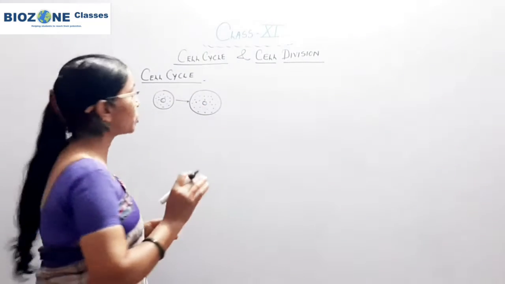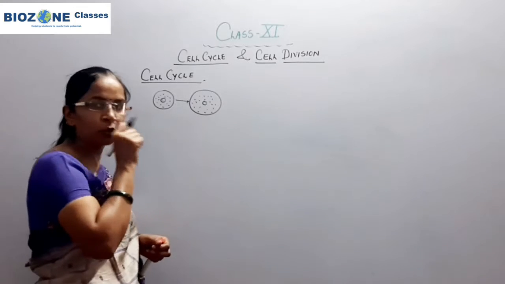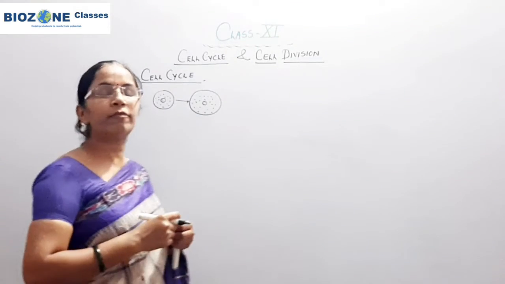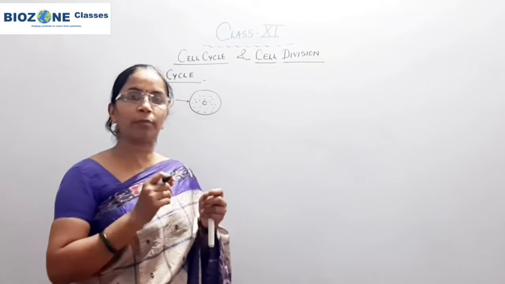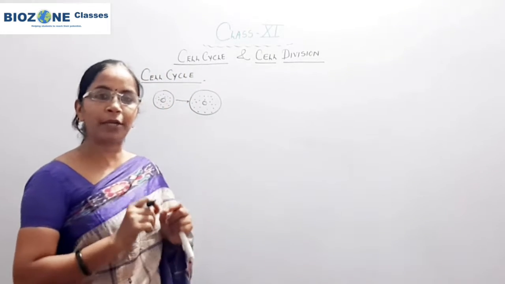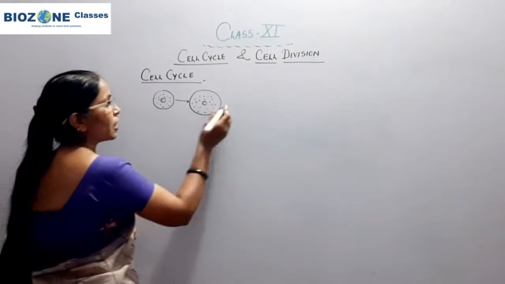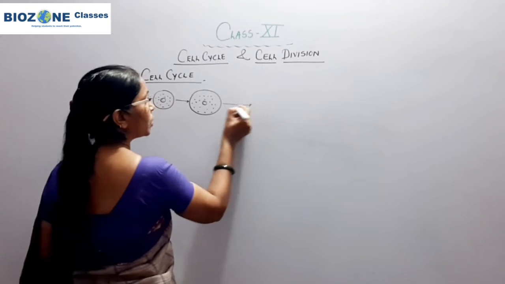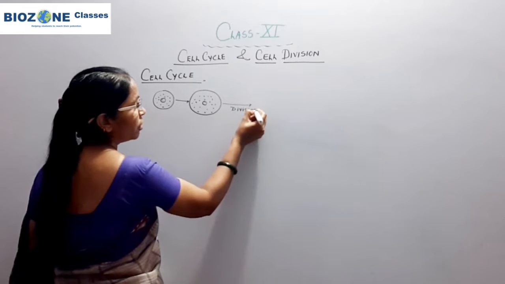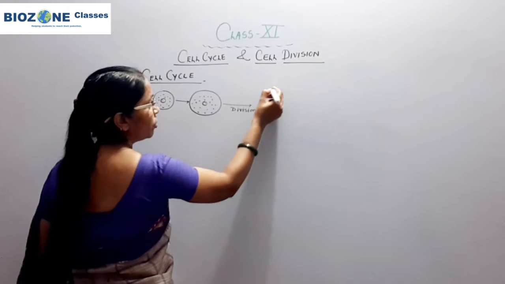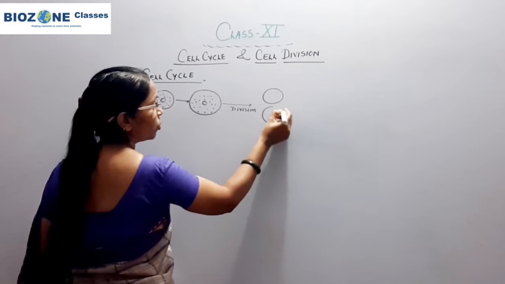Simple division. When you study the cell cycle, you remember that whenever we come towards the M phase of the cell cycle, that is the simple mitosis division. So this cell undergoes division, and after division this cell will lead to the production of two